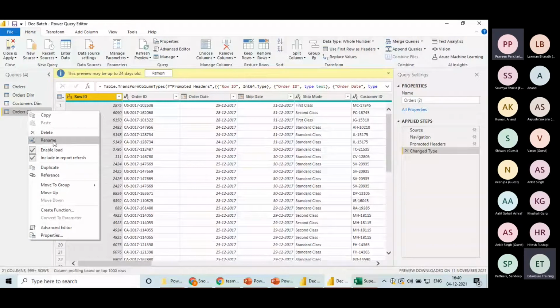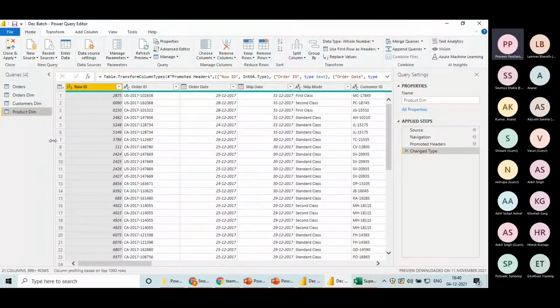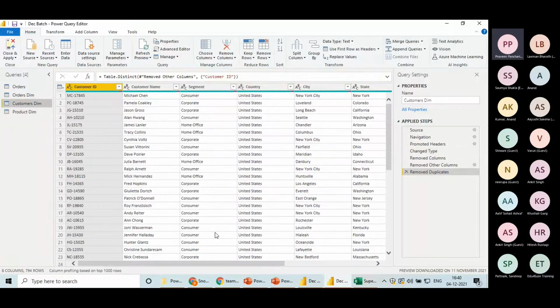Yes. Product and dim. In the customer dim, can you see that segment starts with S, then country, then city? It is not alphabetically sorted, right? Basically it is behaving randomly. Did you notice the same thing did not happen in this also?